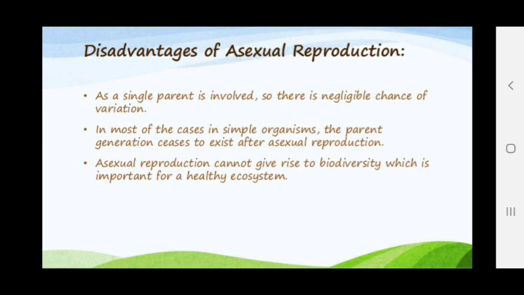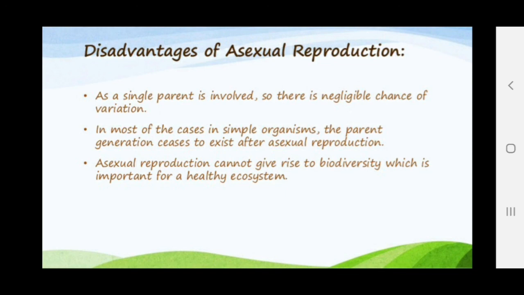A single parent is involved, so there is a negligible chance of variation. Variation means the changes. Variation हम next topic में पढ़ने वाले हैं. Variation का simple एक one word answer अगर है तो वो है changes. So if we have a parent which has some defects, this will be passed to the next generation. So there are very few chances of variation or changes.